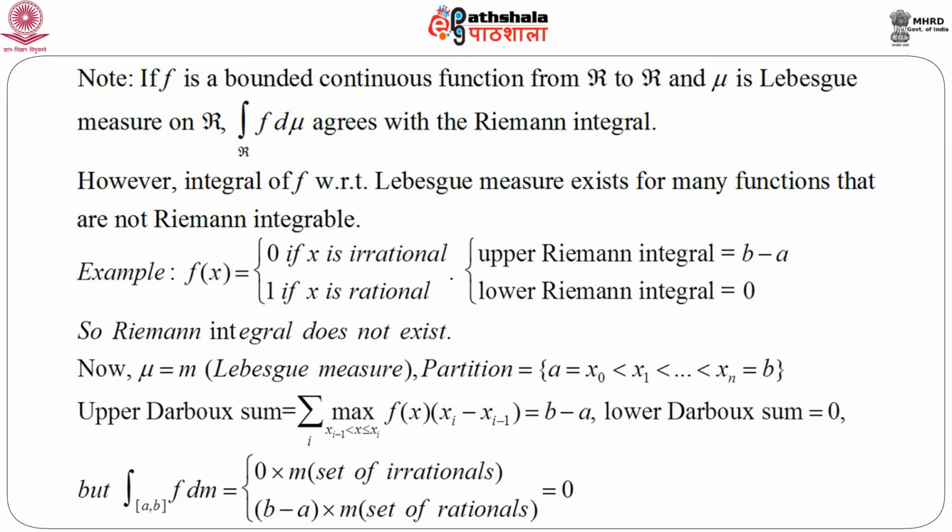Now, whatever be the measure of the set of irrationals, this term becomes 0 because it is multiplied by 0. On the other hand, Lebesgue measure over the set of rationals always gives us 0. So, finally, the value becomes 0. So, we can integrate this function in the sense of Lebesgue integration, but not in the sense of Riemann integration.